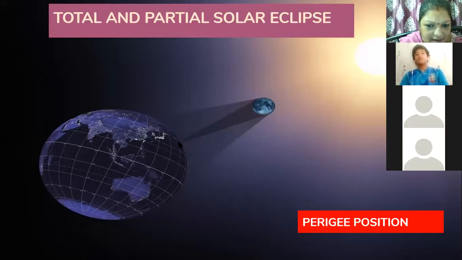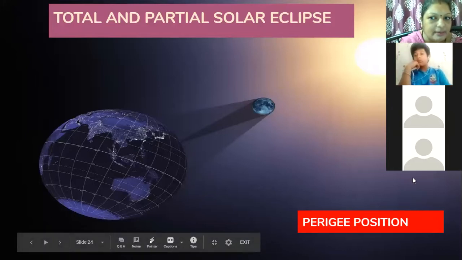So this part will have a total solar eclipse. And this fainter shadow, that part on the earth, will have a partial solar eclipse. So we saw the total and partial solar eclipse. It happens on a new moon day and when the moon is in the perigee position.